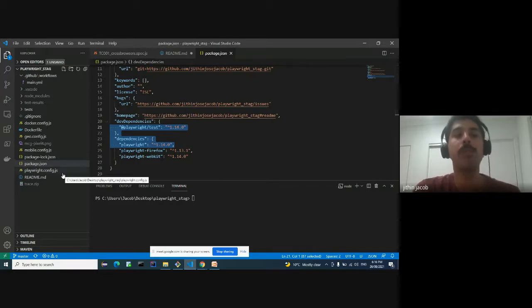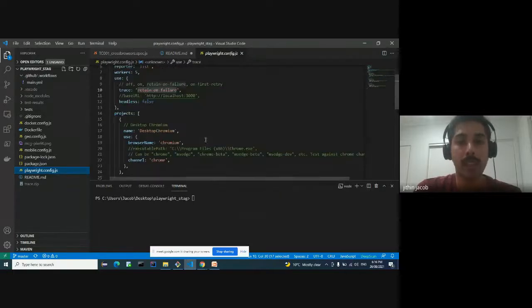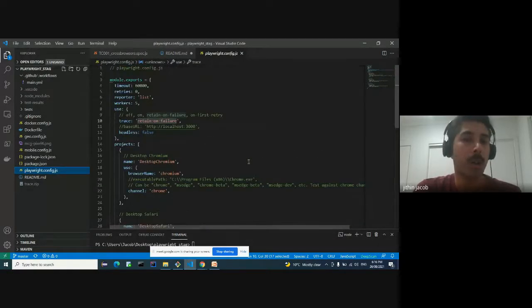If you are familiar with JavaScript, all the JS libraries will have their own config file to control all the global configuration. So what browsers we want to run, what the timeout is, and so on are controlled by a config file. When Playwright came up with its own test runner, they placed in this config file as well to make it easy for us to run the test. Let's look at some options in this config file: timeout, which is related to the implicit timeout in Selenium, retries, reporter, and workers. The workers here mean just the parallel instances, so Playwright supports running parallel instances.